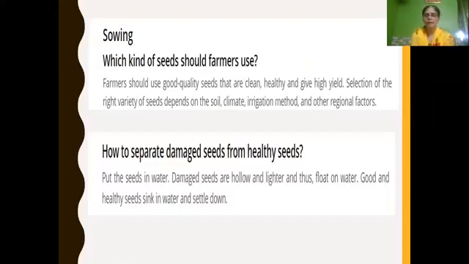So how to separate damaged seeds from healthy seeds? Put seeds in water. Damaged seeds are hollow and lighter, so they float, and good and healthy seeds sink in water and settle down. Whatever damaged seeds float can be removed and healthy seeds can be used. So only this much: by putting seeds in water, damaged seeds, being hollow and lighter, float, and good and healthy seeds sink in water and settle down.